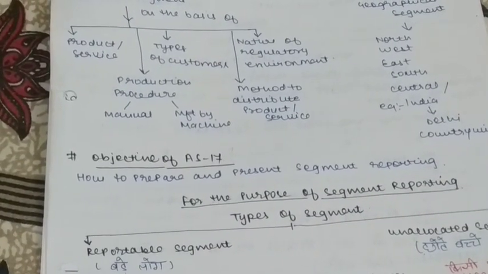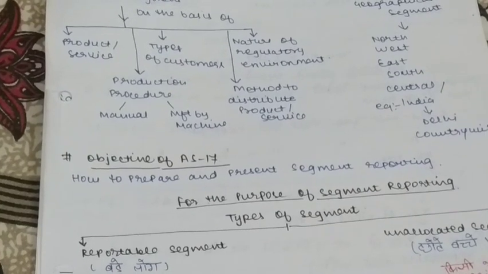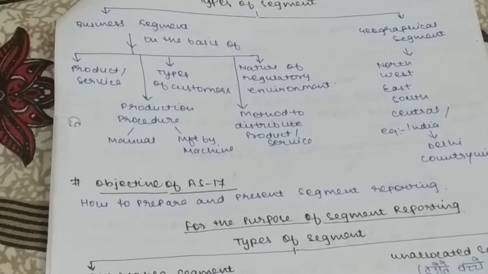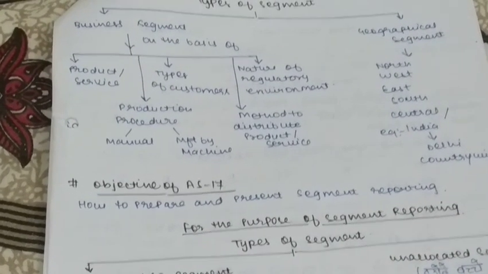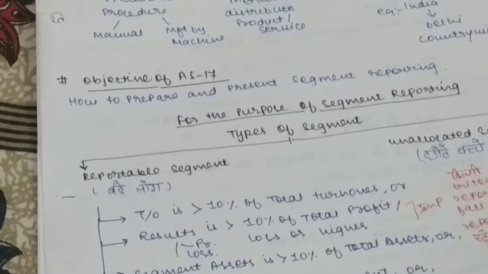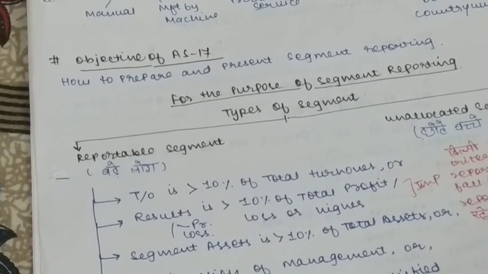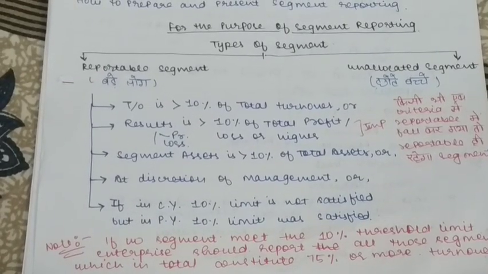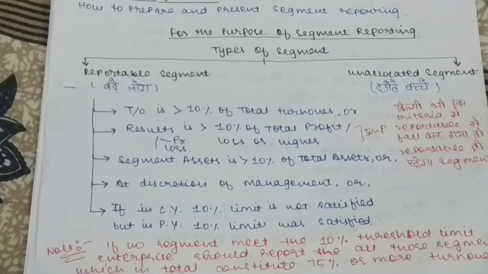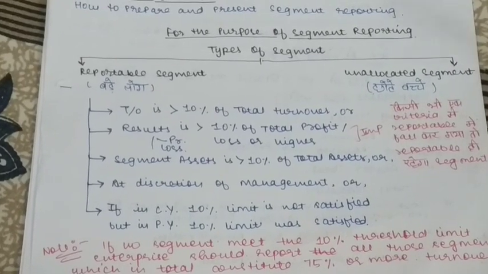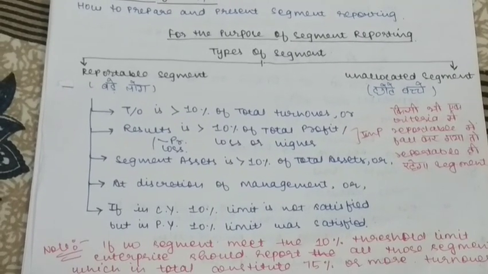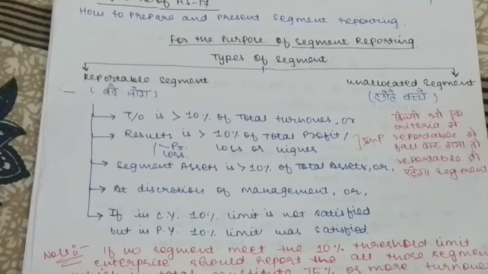So next is the objective of AS 17. It is to prepare and present segment reporting. As we have seen above how we can divide various types of segments in a business, now we'll see which kind of segment we have to report and how. As per Accounting Standard 17, it is not necessary for a business to report each and every segment. Only segments which fulfill these criteria have to be reported in the financial statements, else we can leave them.